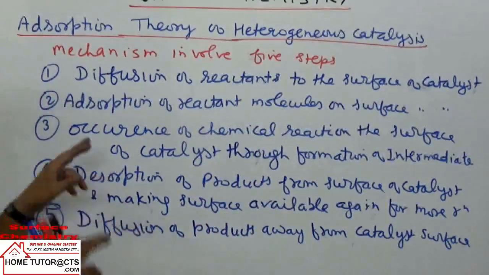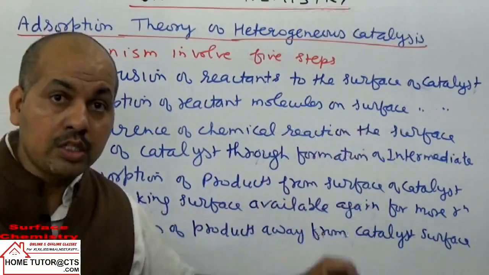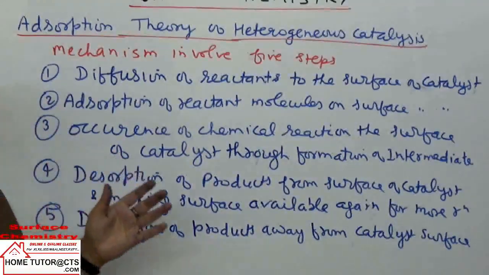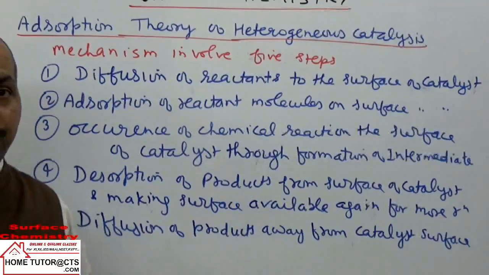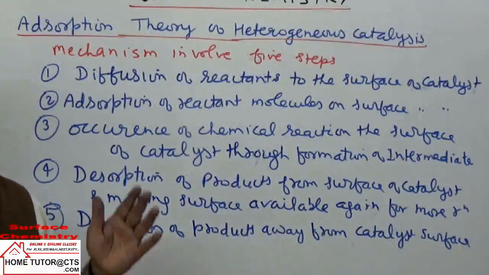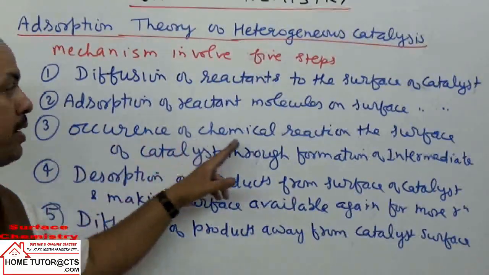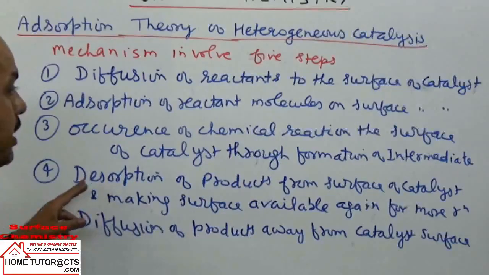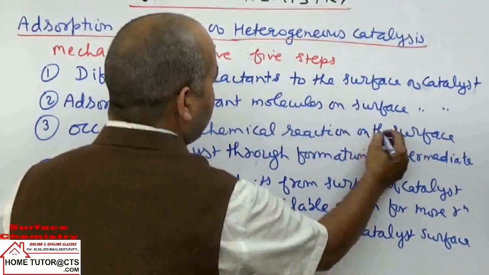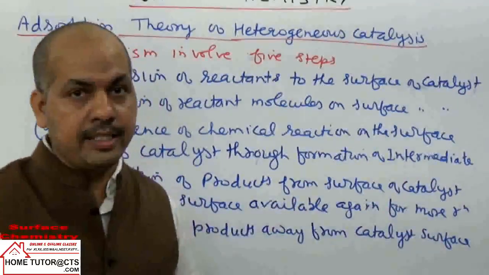When they come, they get adsorbed. It is the second step, adsorption of the reactant molecules on the surface of the catalyst. And then what happens? After the reactants are adsorbed, they lie side by side, and then they undergo chemical reaction. That is the third step, occurrence of chemical reaction on the surface of the catalyst, through the formation of an intermediate.